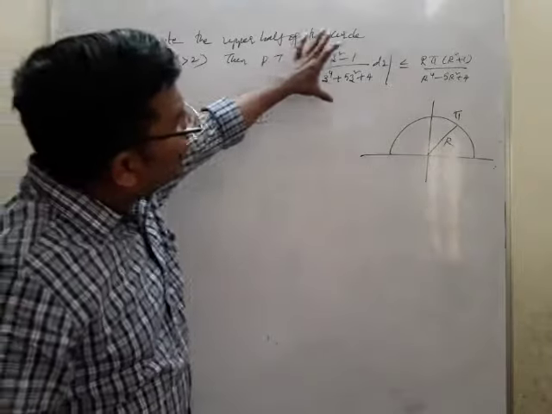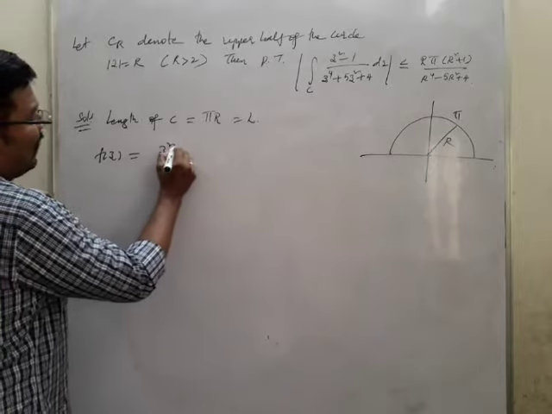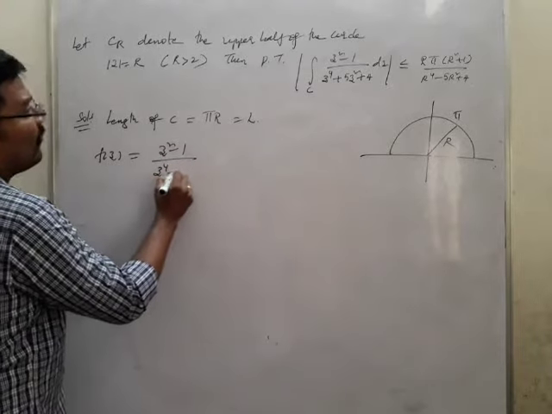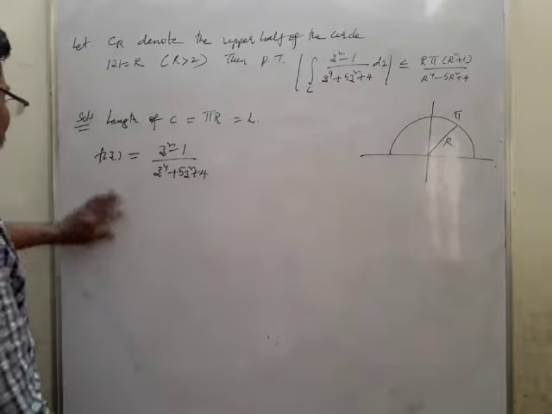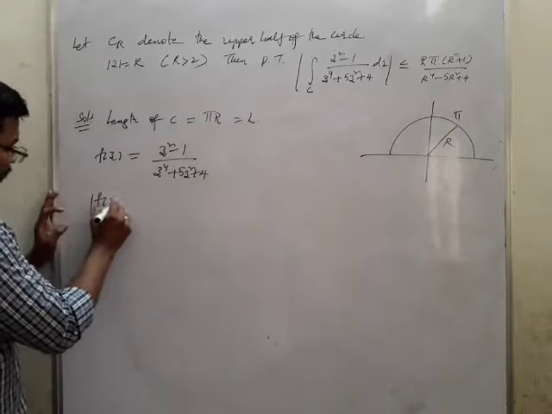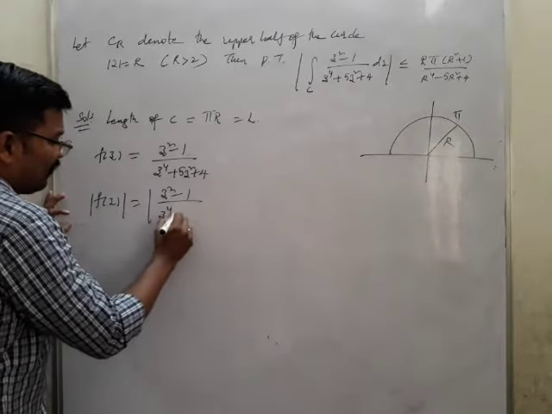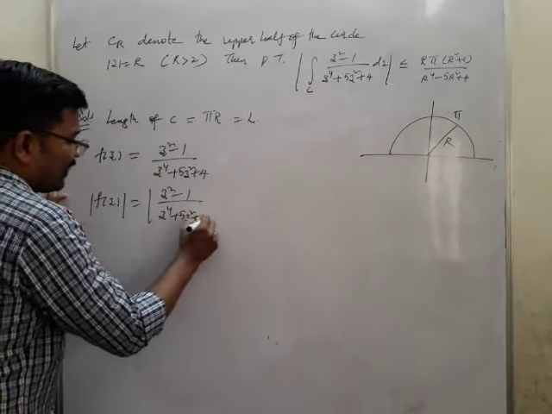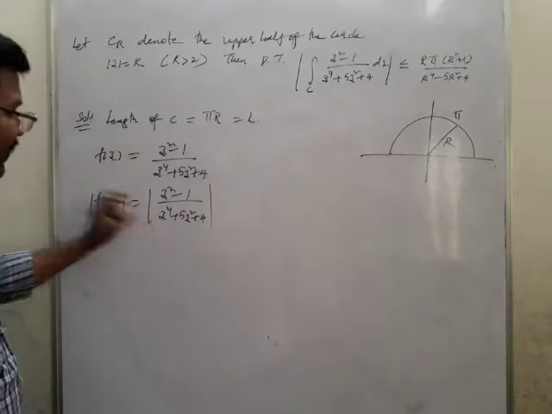Now we need to find out the value of this. What is f of z? f of z is nothing but (z square minus 1) by (z power 4 plus 5z square plus 4). This is the value we need to find out. Now I'll take mod f of z, which is mod of (z square minus 1) by (z power 4 plus 5z square plus 4), as we have done in the previous problem, same thing. First we will find out this, later on we will find out this.